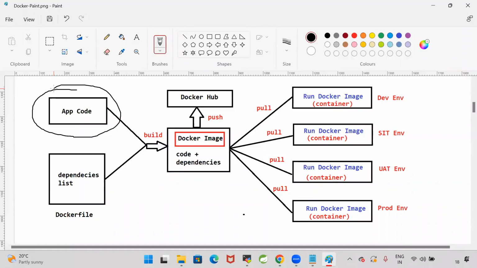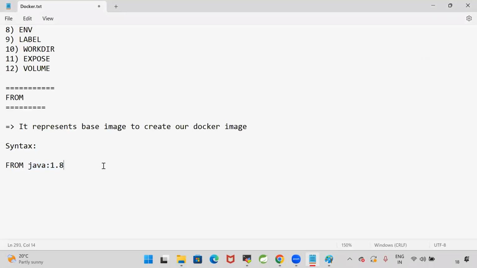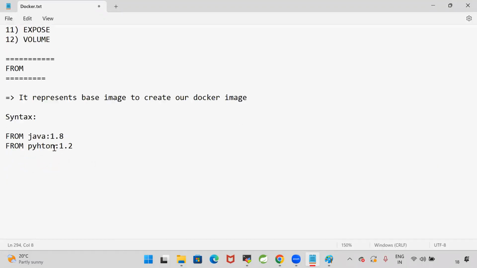To run this code, I need a Java image. Here, Java is called the base image. For example, when I go for Python, I want to use Python 3.2 as a base image to run my application. I want to use a MySQL database, MySQL 8.5. So which software you want to create the image from, and which version of the software you want, you can specify by using the from keyword.